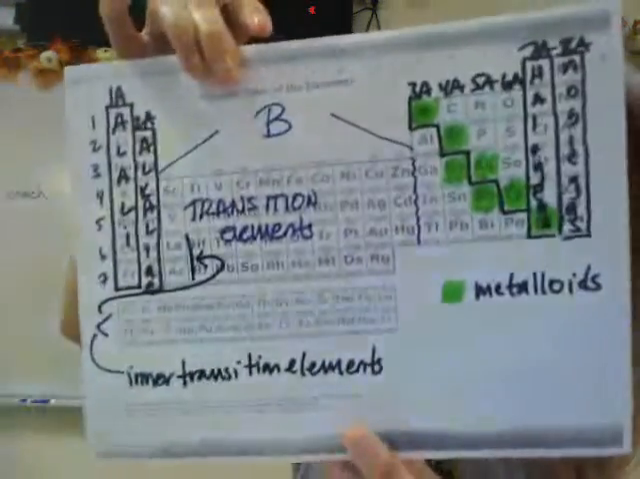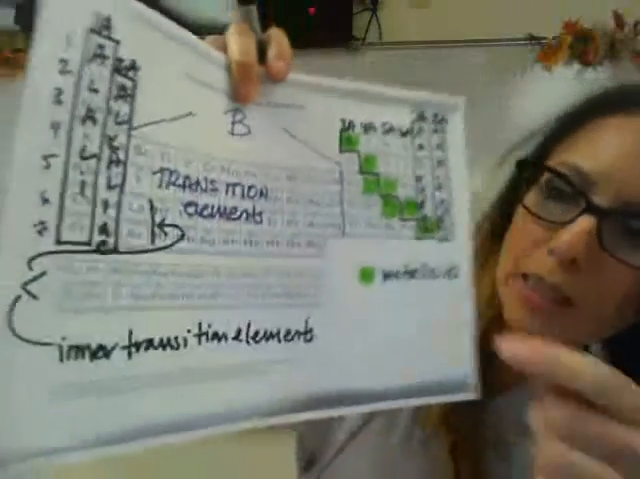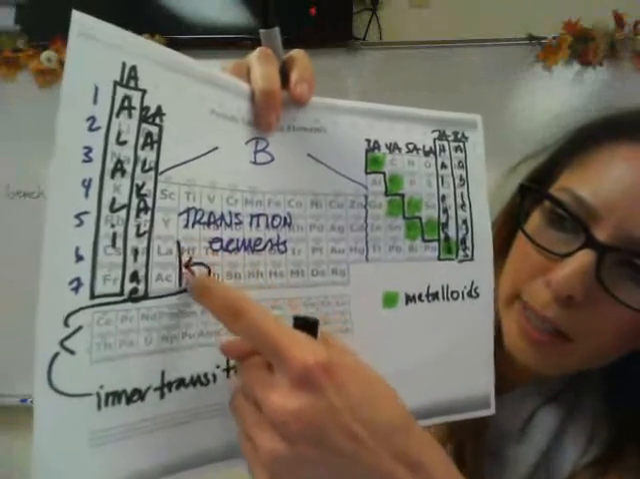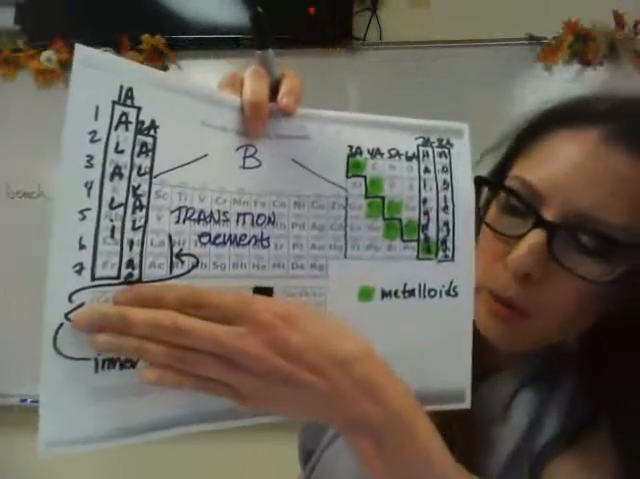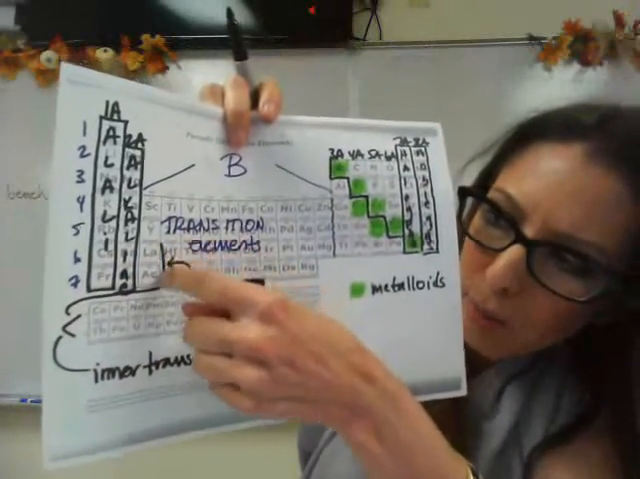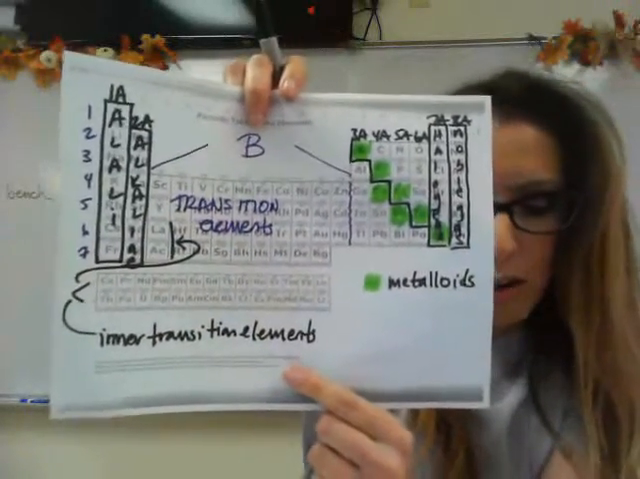Okay, and technically the inner transition elements fit up right here after lanthanum and actinium, which are 57 and 89. So if you think about these 2 rows as being like a flap, you could fold back and just fit right up there. That's what they are.